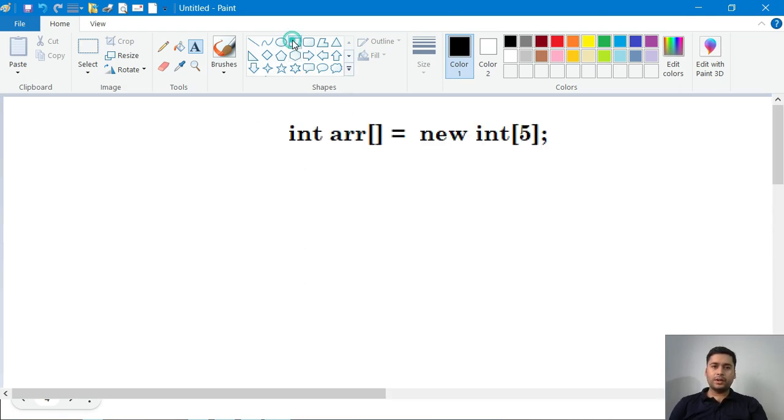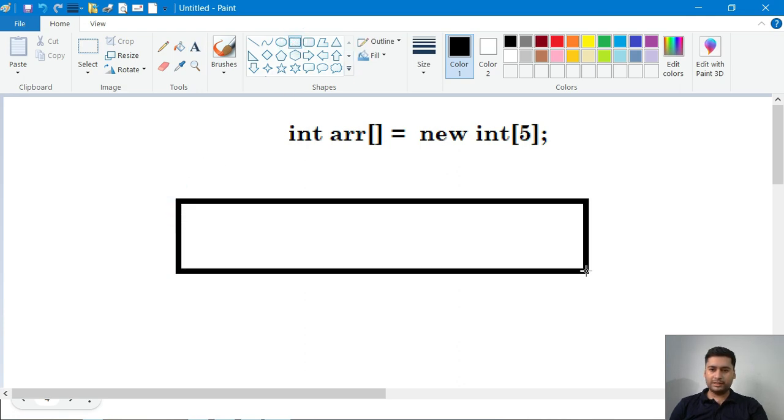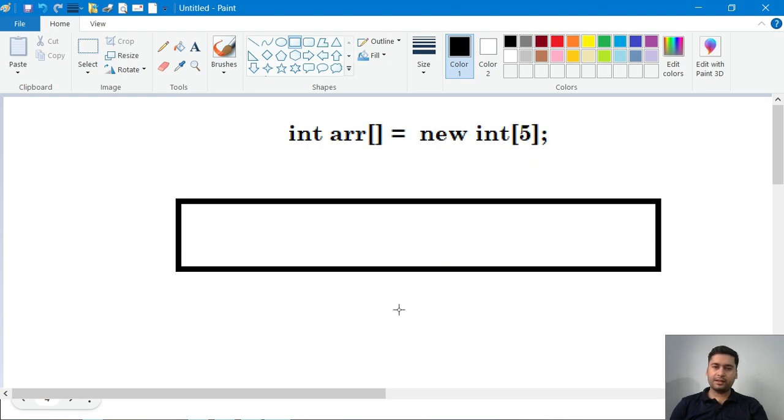It will create one memory block simply through this line of code. Since the length is 5, it will create 5 blocks, 1 2 3 4 5.